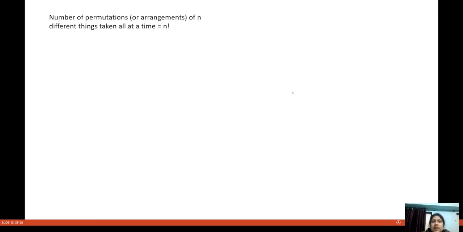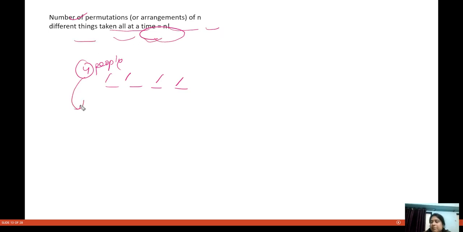Now let us look at this. The number of permutations or arrangements of n different things taken all at a time. That is the same thing as when I say you are given four people and you have to put them in four homes. So four people are given to us and we have to arrange those four people.